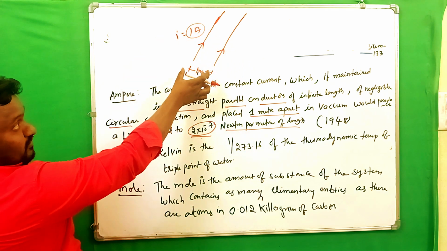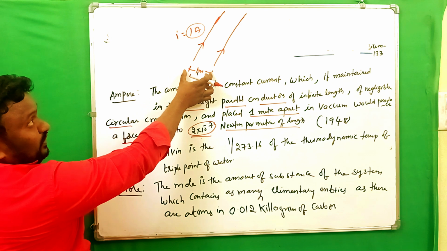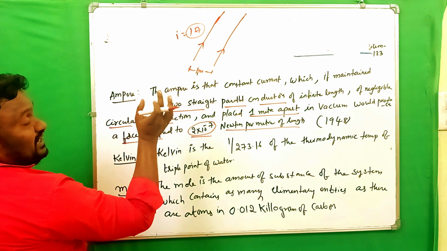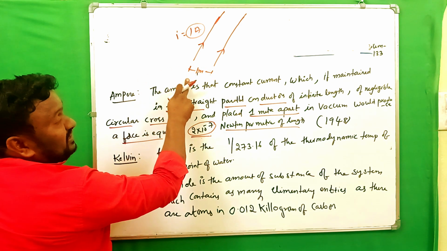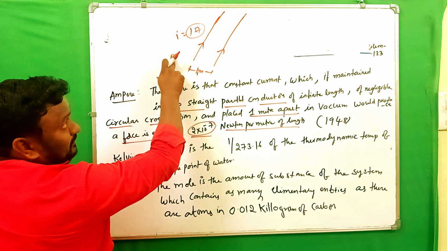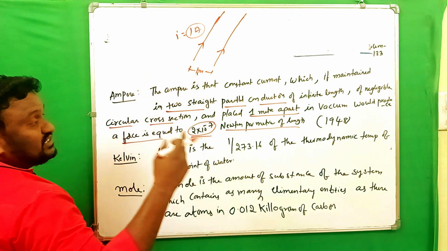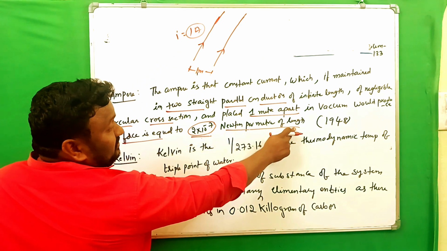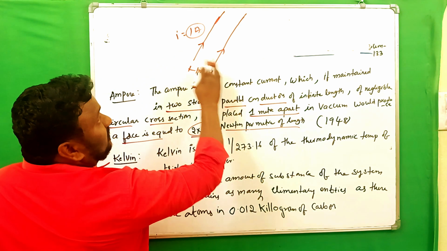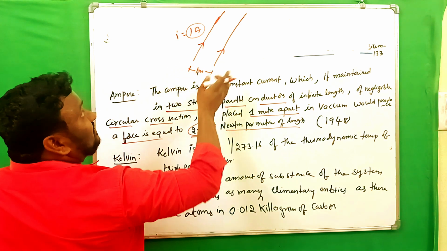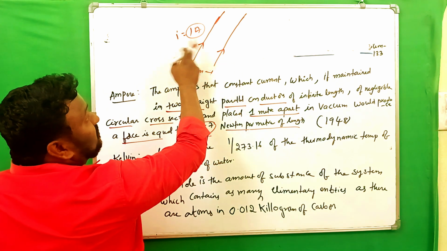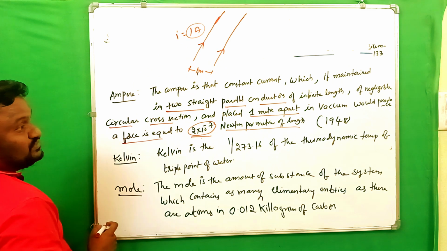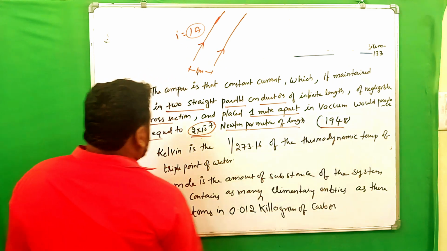Okay? When any two wires of infinite length are maintained at a distance of separation of 1 meter and they are carrying some current I, when they exhibit a force of 2 into 10 power of minus 7 newtons per meter of length on each other, then the amount of current in the conductor should be called an ampere. This was given to us in 1948.